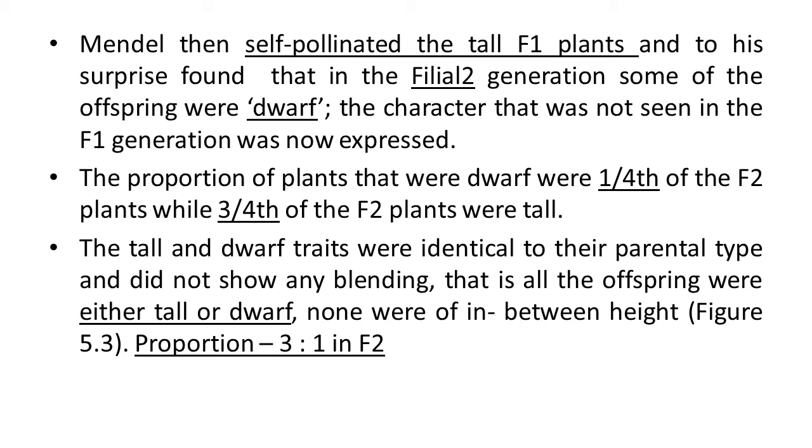That is, all the offspring were either tall or dwarf. None were of in-between height. That we are going to study in the next figure, figure 5.3 also. Here the proportion for the F2 generation, the ratio, was 3:1. It means 75% and 25%.